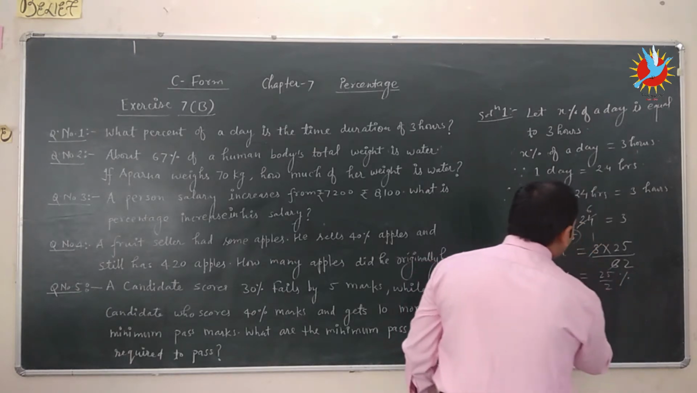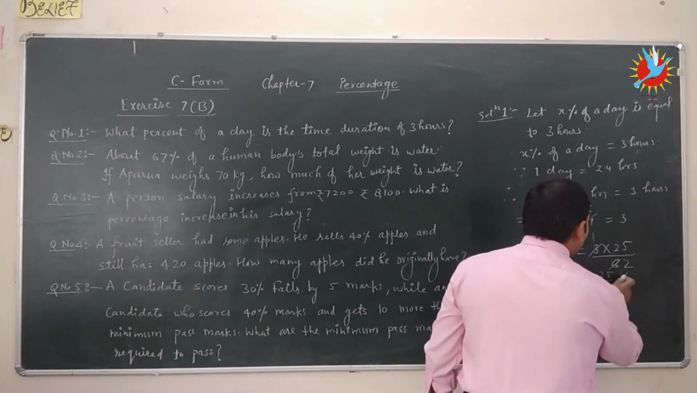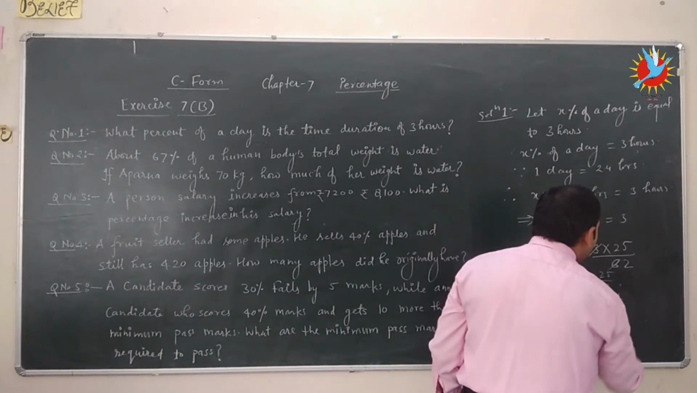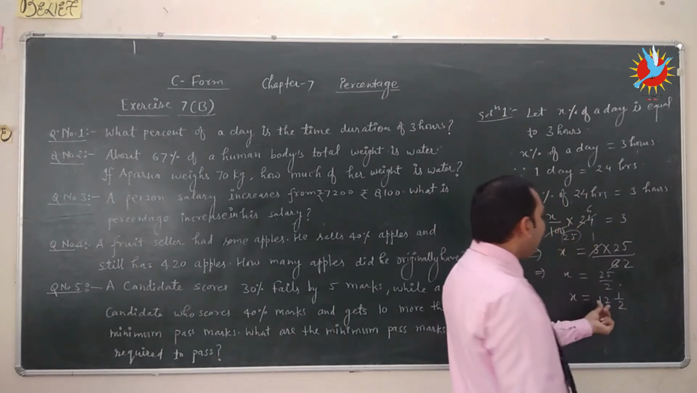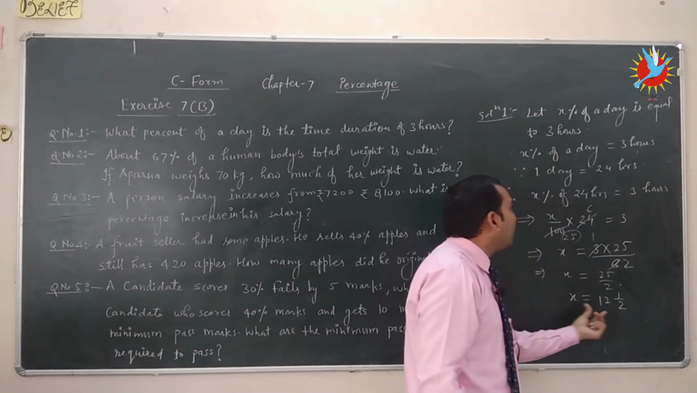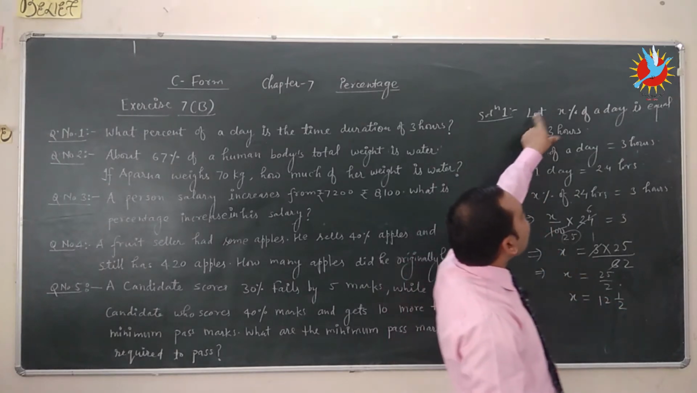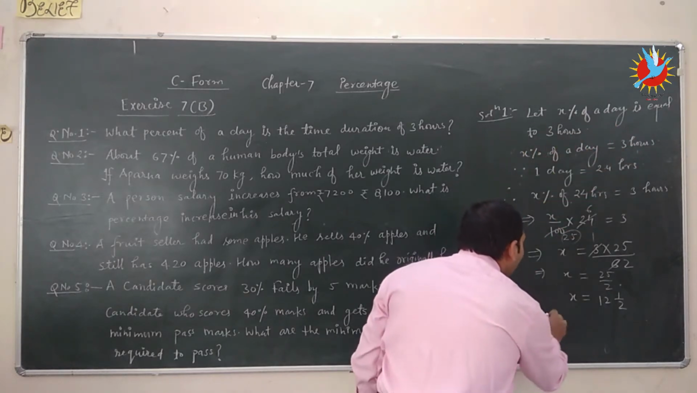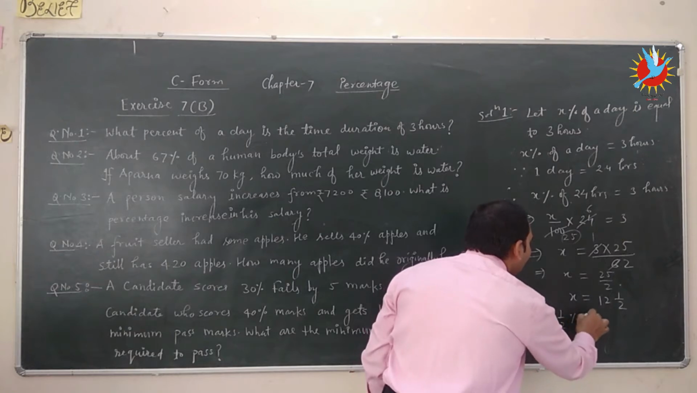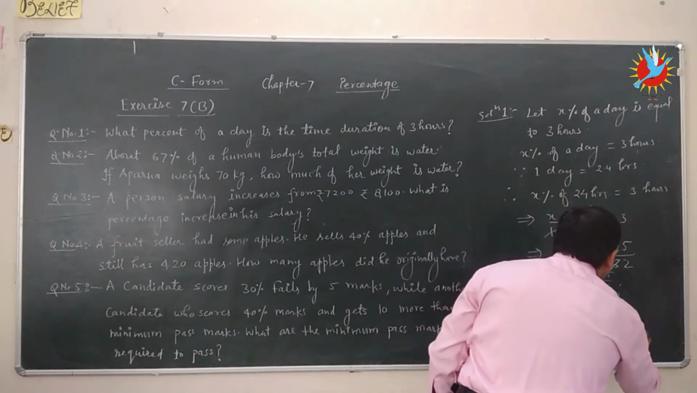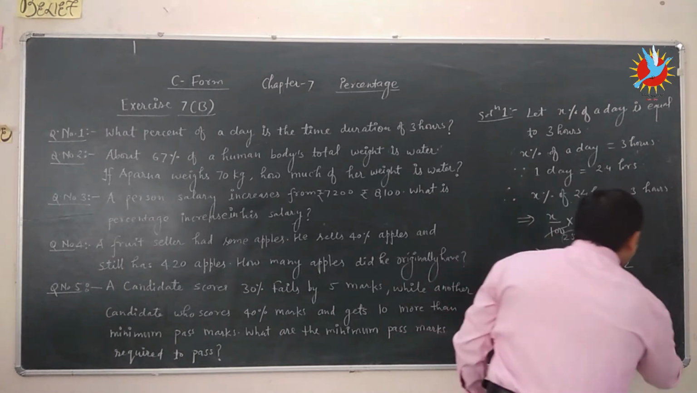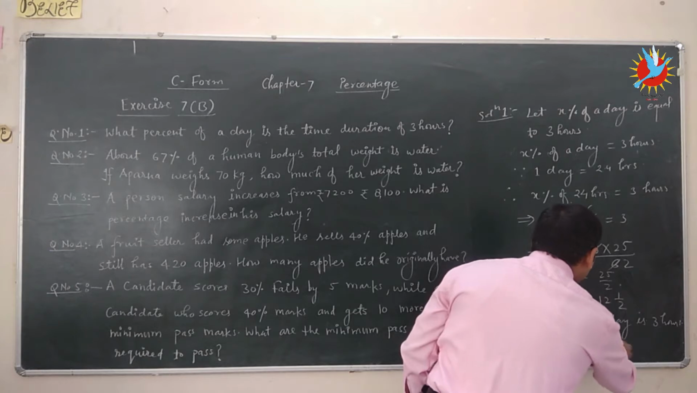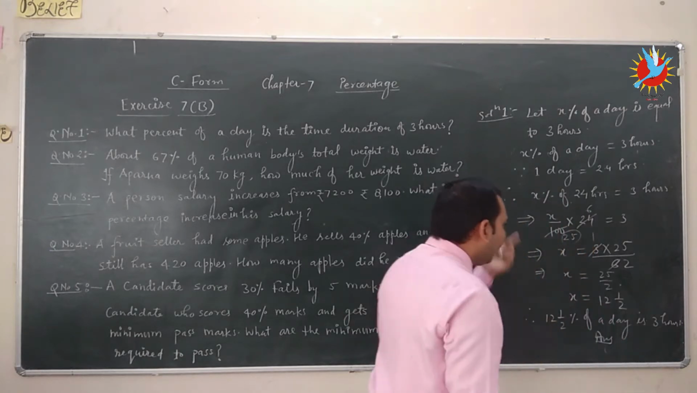which implies that x is equal to 25 upon 2%, or we can write x is equal to 25 upon 2, which is 12 whole 1 upon 2. So the value of x is 12 whole 1 upon 2. We considered x% of a day is equal to 3 hours. Therefore 12 whole 1 upon 2% of a day is 3 hours. So this is our answer.